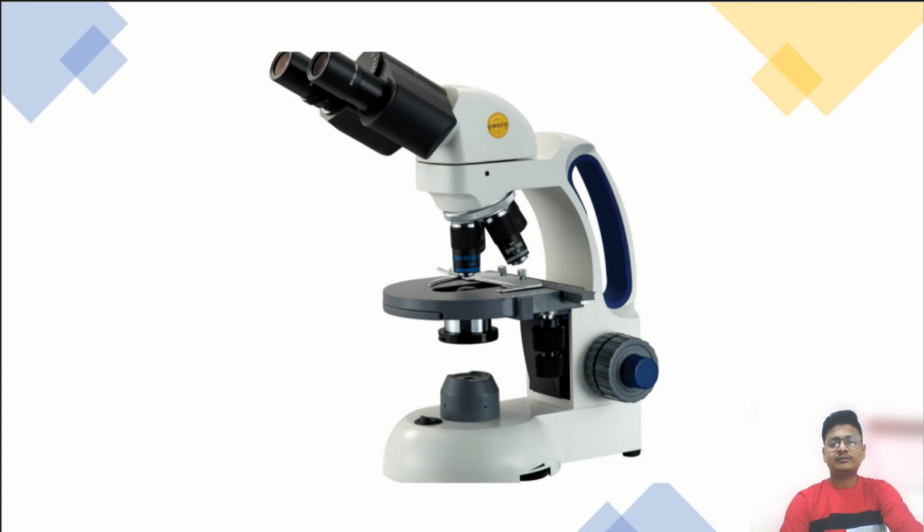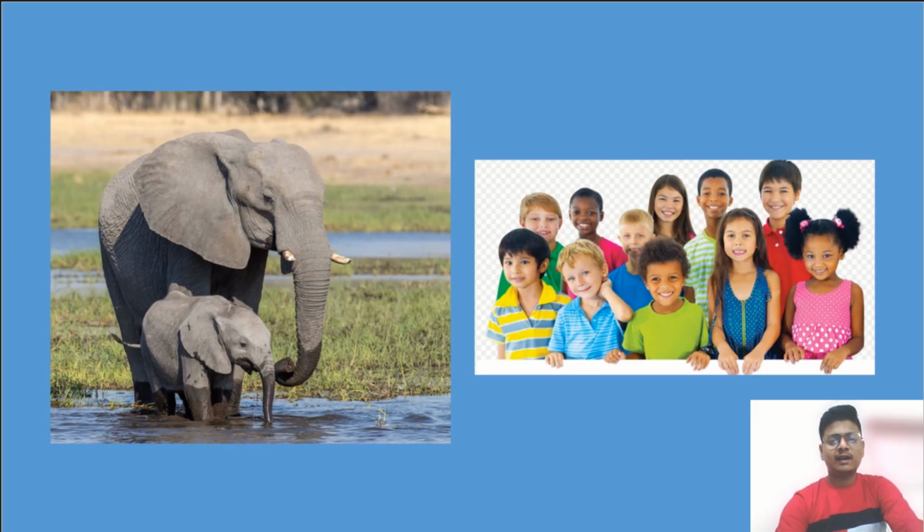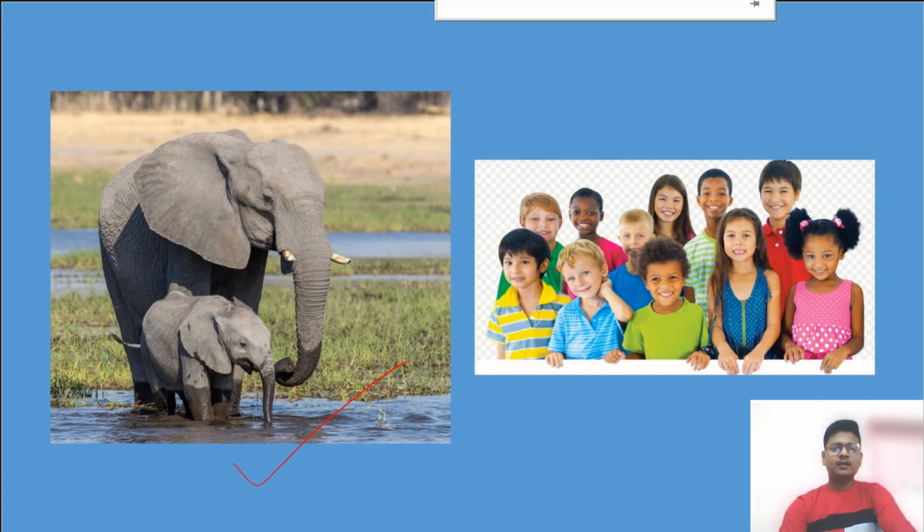Okay students, now see this. Are you able to see the left side? Yes, over here there is an elephant and an elephant's baby. Now students, see this is a very big animal. So guess the number of cells present in this animal.